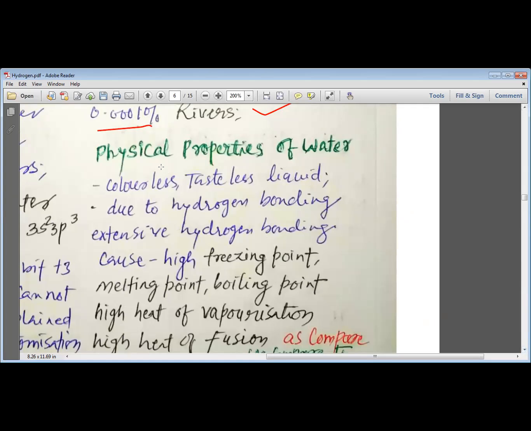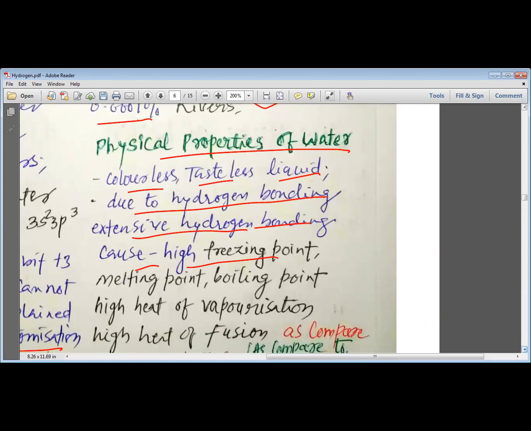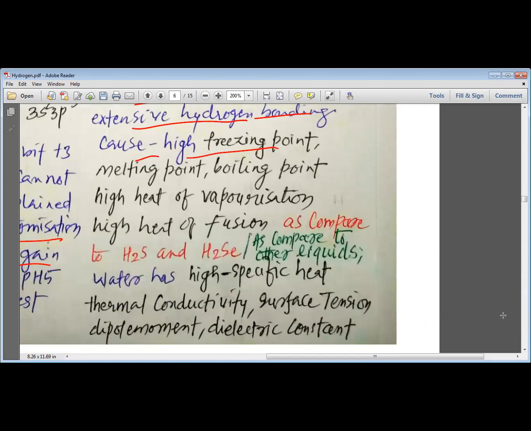Now let us understand the various physical properties of water. Water is a colorless, tasteless liquid. Due to hydrogen bonding, water has extensive hydrogen bonding, and that is why these properties of water are found to be very high. Which are those properties? As compared to the other hydrides, water has a very high freezing point and a very high melting point. We have seen this is due to hydrogen bonding.